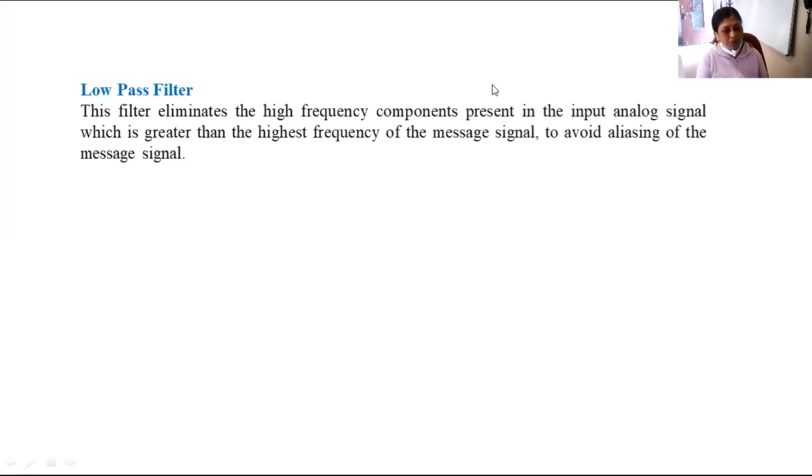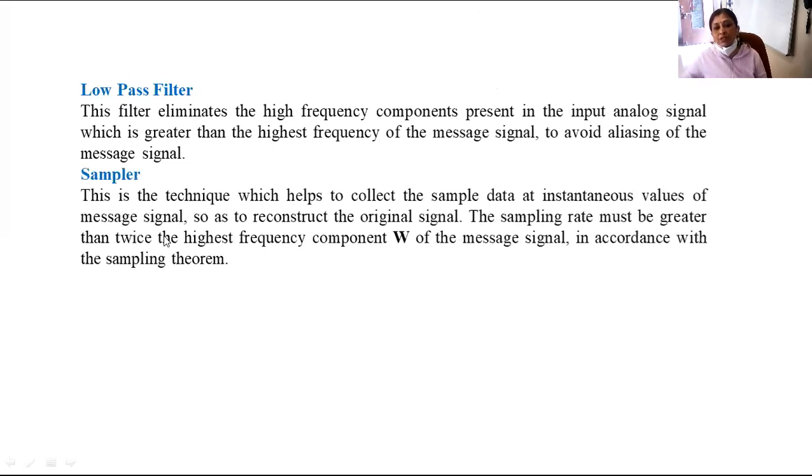So what is the purpose of the low pass filter? The purpose of the low pass filter is to remove high frequency noise present in the information signal. If you remove it, then the aliasing effect due to sampling will be eliminated.